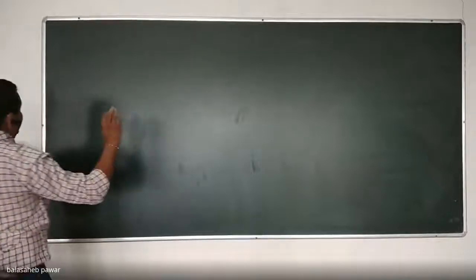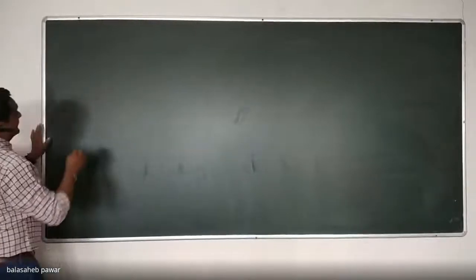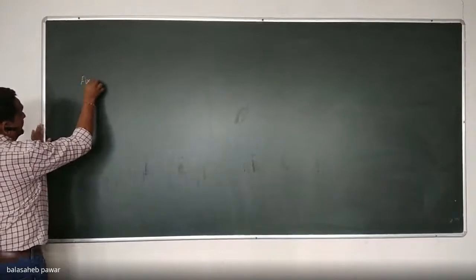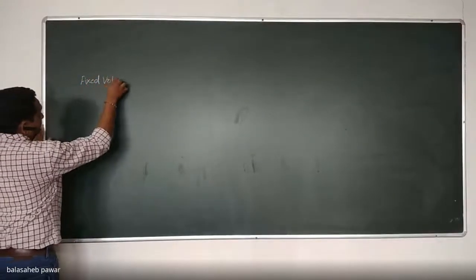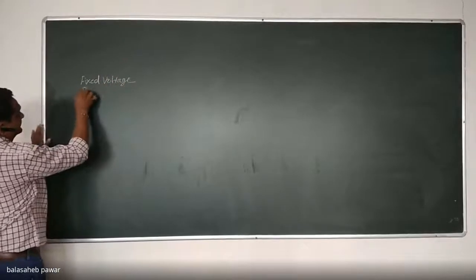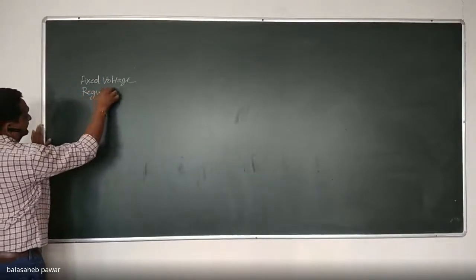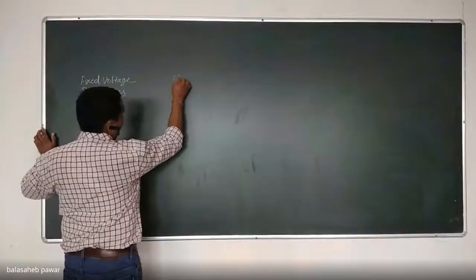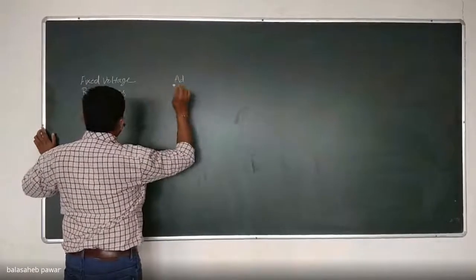So the classification of regulators, that is nothing but DC voltage regulators, is basically divided or classified as the fixed voltage regulator, and the second one is the adjustable voltage regulator or variable voltage regulator.